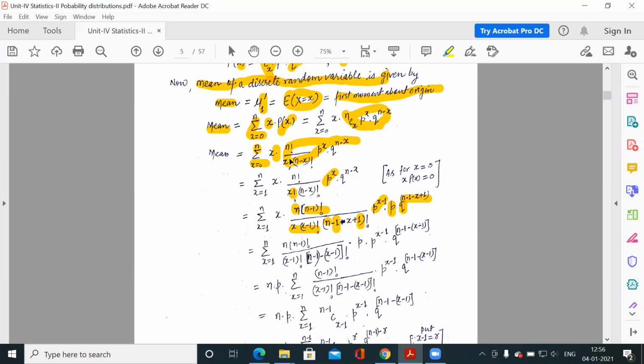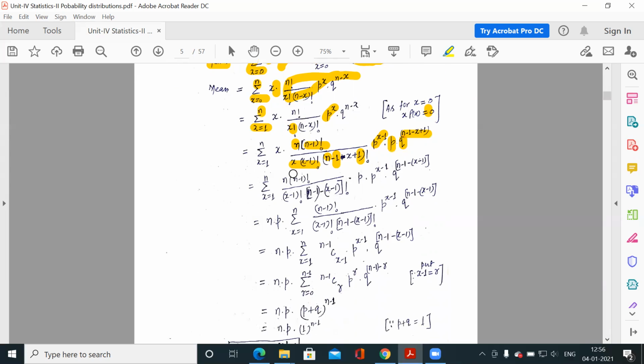The first term would be when x is 0, so whenever you substitute x as 0, 0 into something will be 0. So x will vary from 1 to n now, because the first term would be 0 when x is 0. Because this x would be cancelled out by this x, the x is not present in the next term.